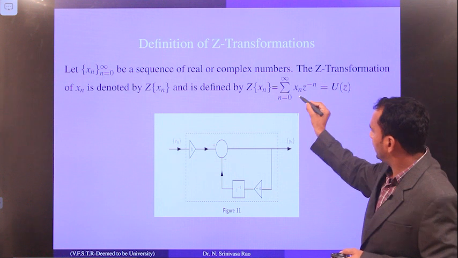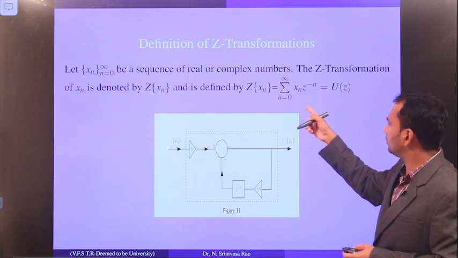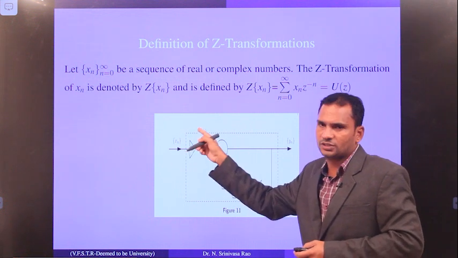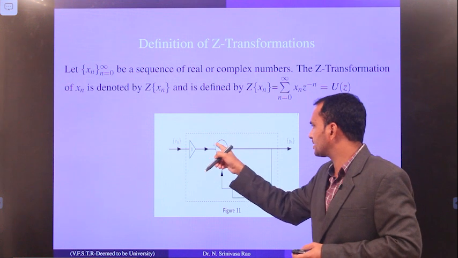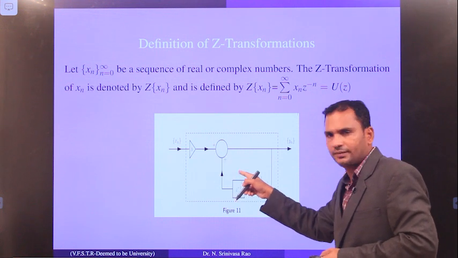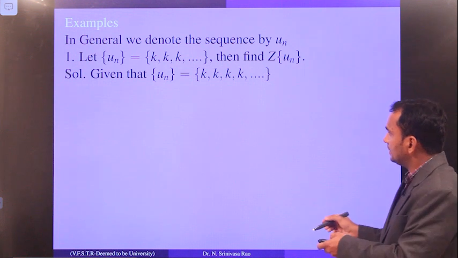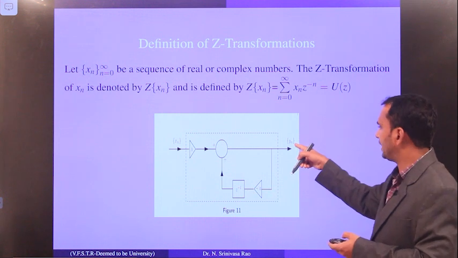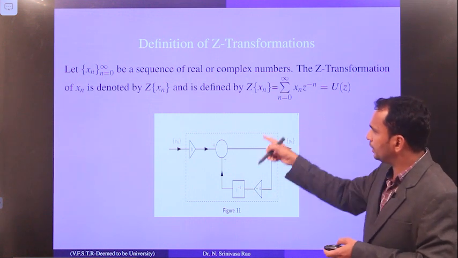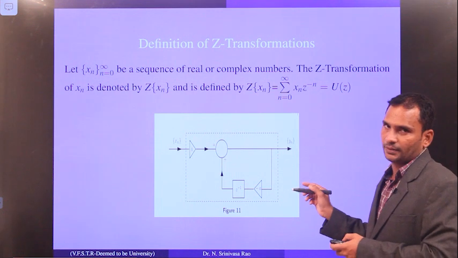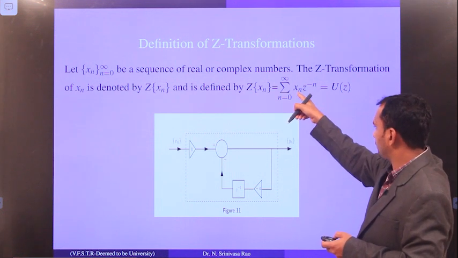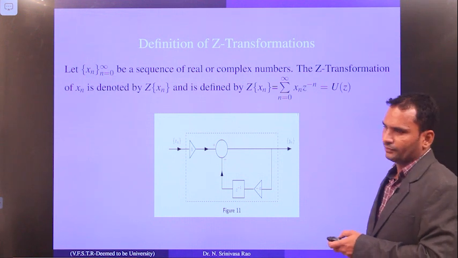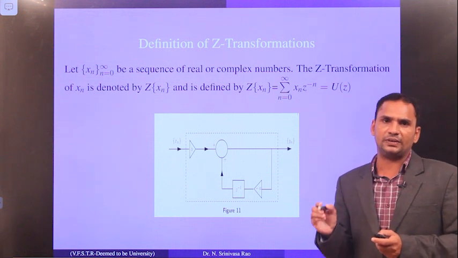Now here, if you understand how we are going to denote, it is multiply and then addition. Suppose you input some terms xn, what it will give is add some terms, multiply with z to the power minus n, and multiply with z to the power minus 1, and it will give the output. So this way you have to represent the definition of a Z transform. Simply remember here: multiply and then add all those. Here remember n runs from 0 to infinity. Okay, so this is the definition of a Z transform.